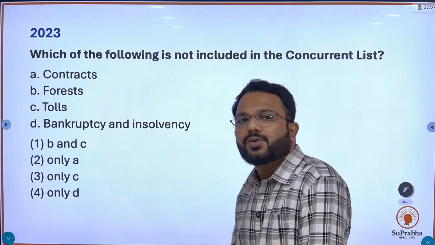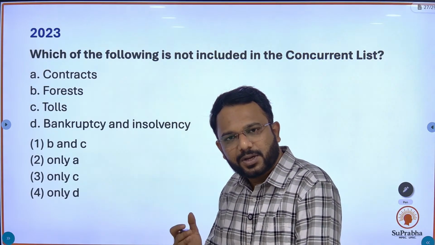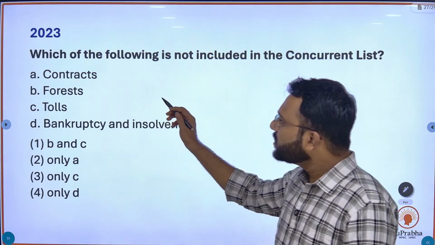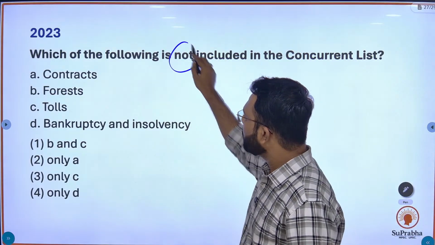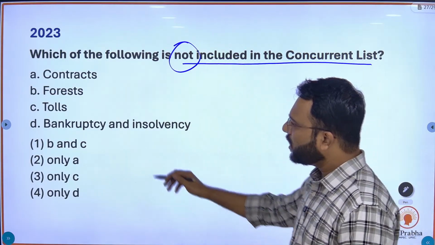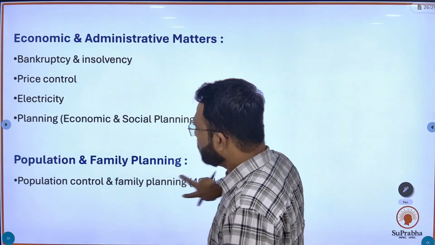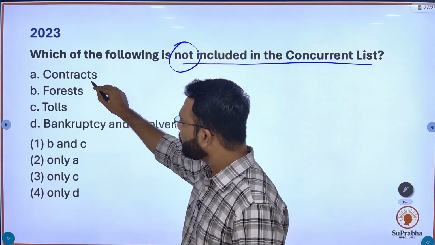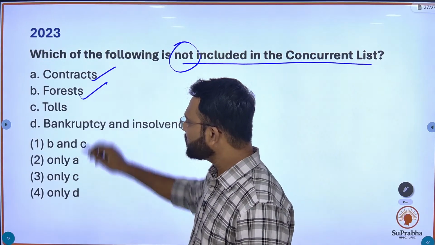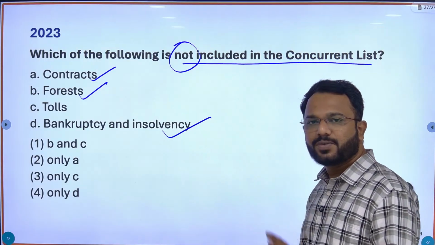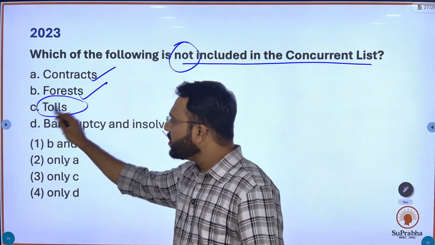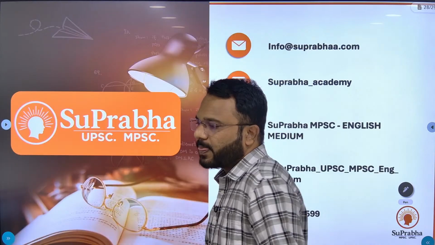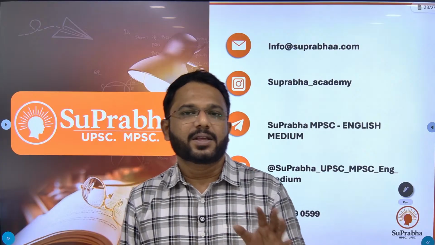Now you will understand why I have taken this list and these subjects. This type of question is asked by the commission. The question is, which of the following is not included in the concurrent list? We have gone through this, and we found that contracts is mentioned, forest is mentioned, bankruptcy and insolvency is present, but toll is not mentioned in the concurrent list. So this type of question is asked from this topic by the commission.